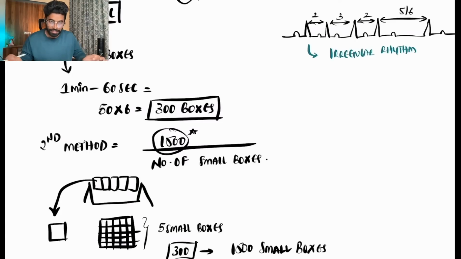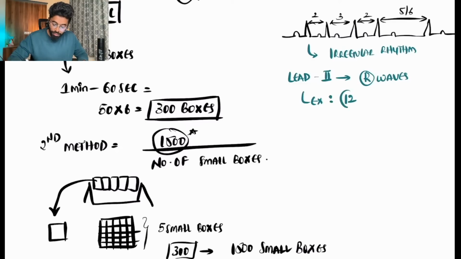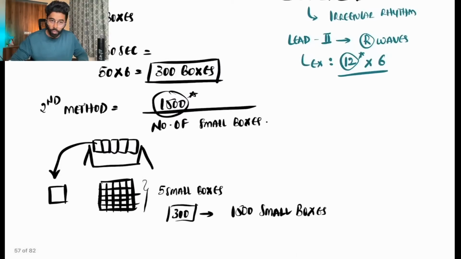In the entire ECG strip, the standard lead is generally lead two. So in lead two, count the total number of R waves. For example, the total number of R waves in an ECG strip is 12. Multiply with 6. You may ask why we have to multiply with 6: the total number of R waves we are getting in an ECG strip is just for 10 seconds. So if we have to get it for 60 seconds, then we have to multiply it with 6. That's when we get 72.